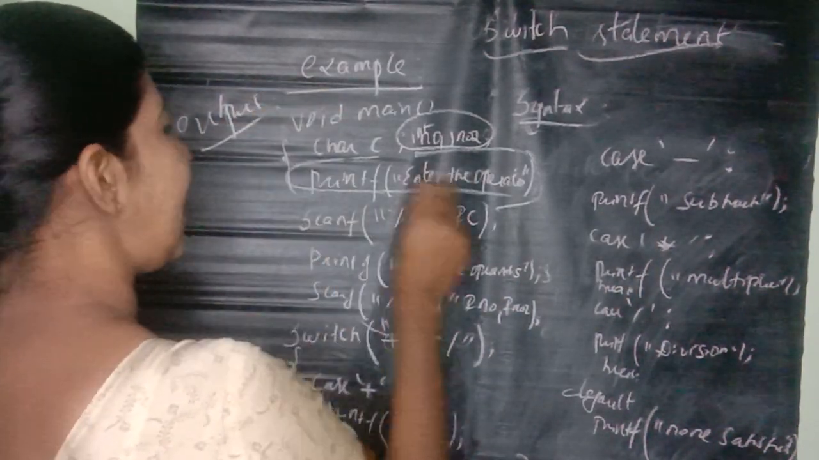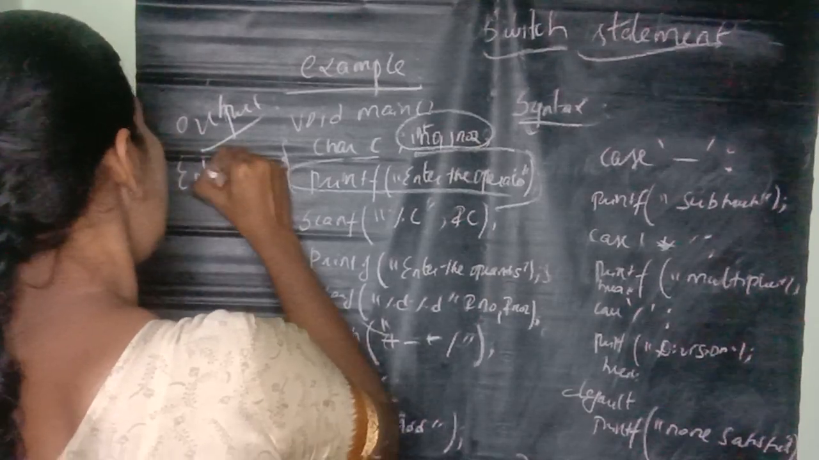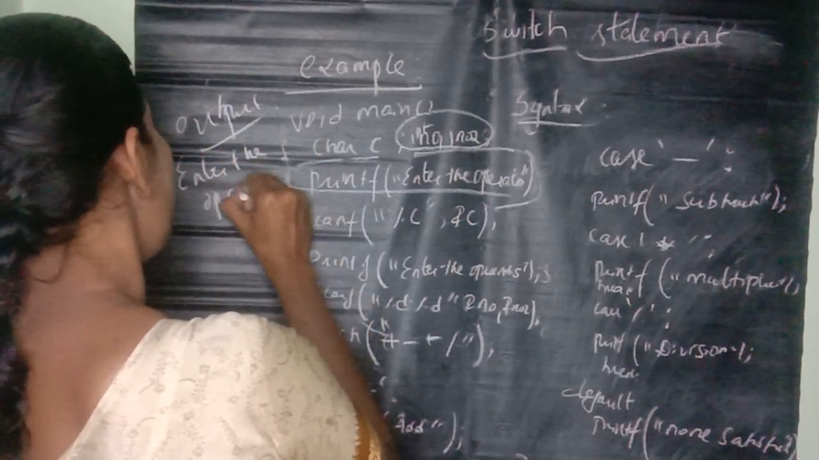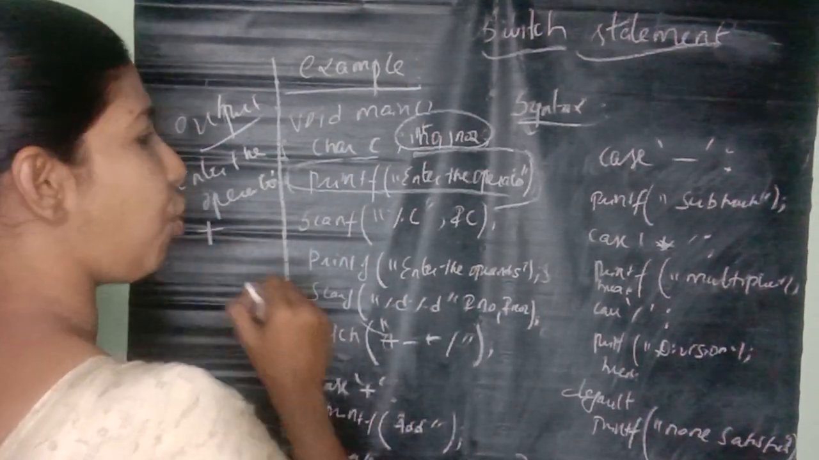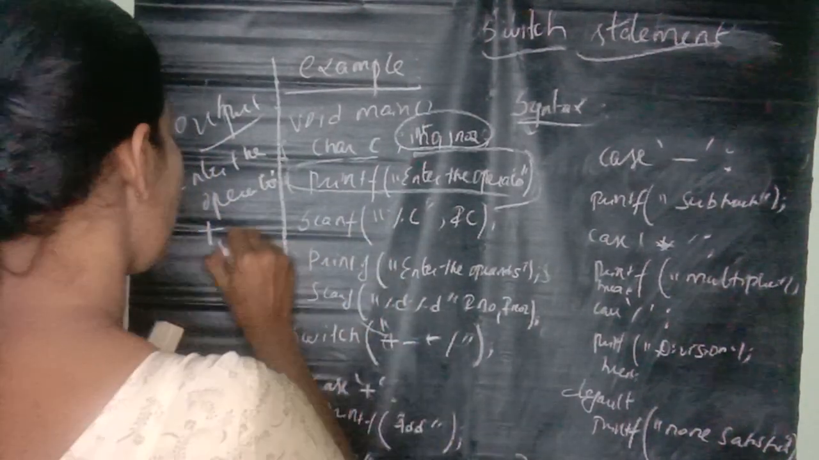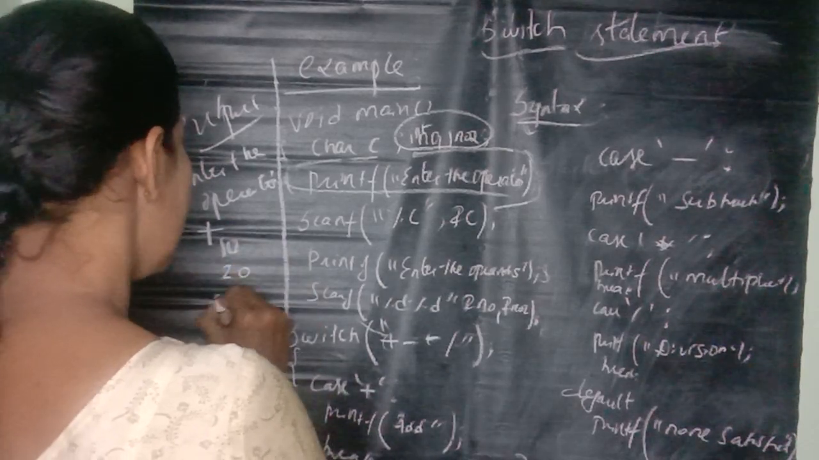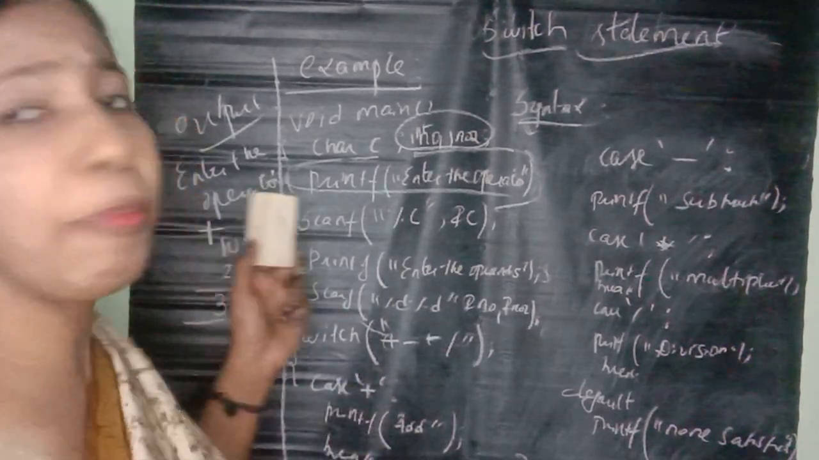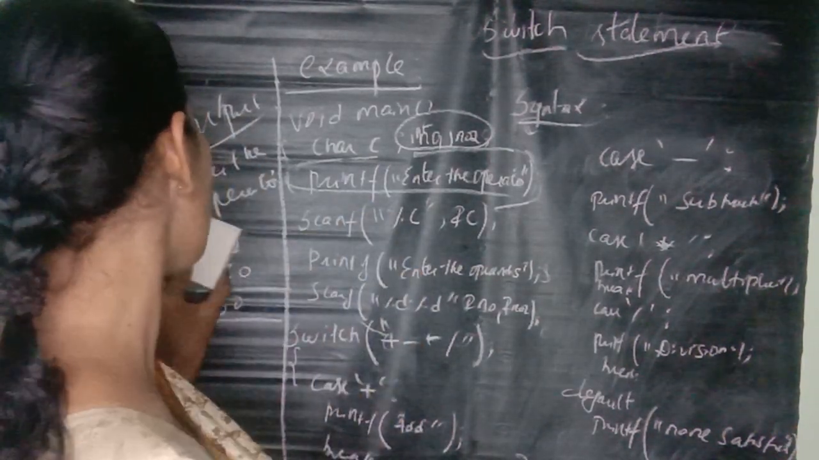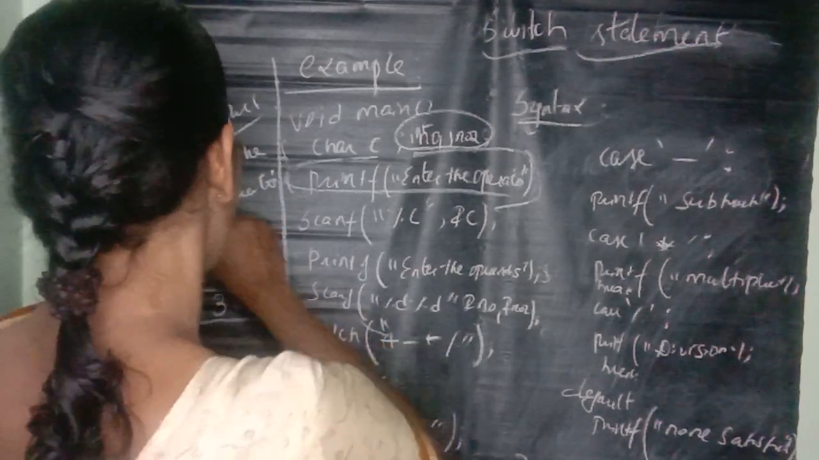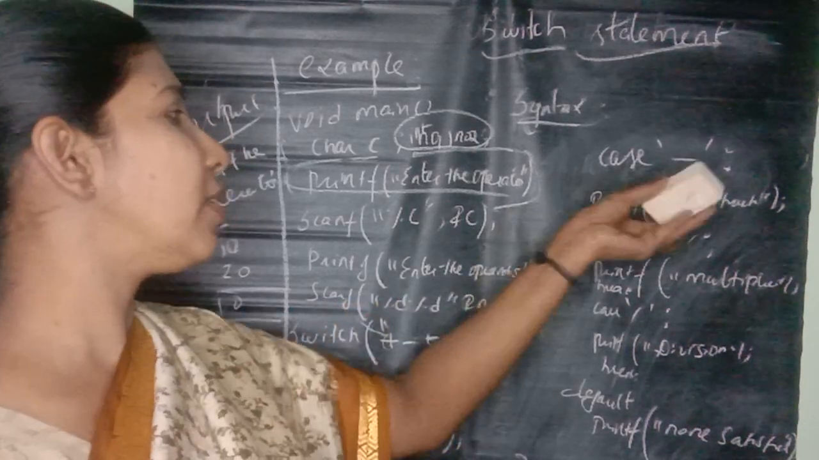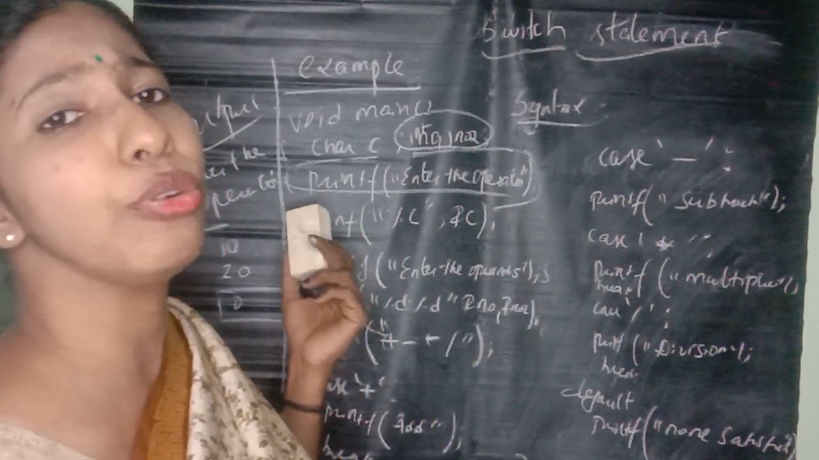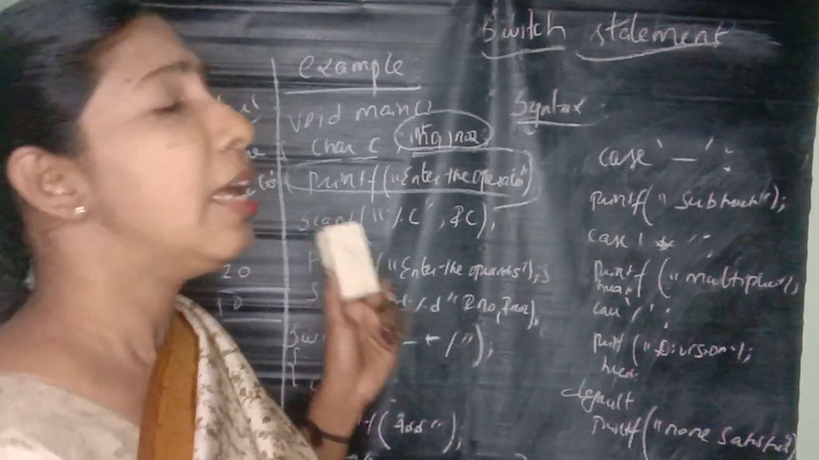First, enter the operation. If the operation is plus, then enter two values, 10 and 20, and 30 is the answer. If you specify the minus operation, the answer is 10. Make a note: according to the condition satisfied, it prints the value in the output.